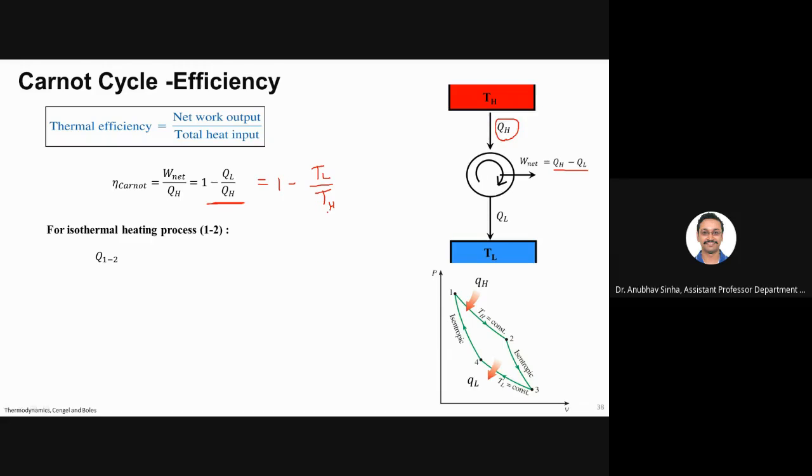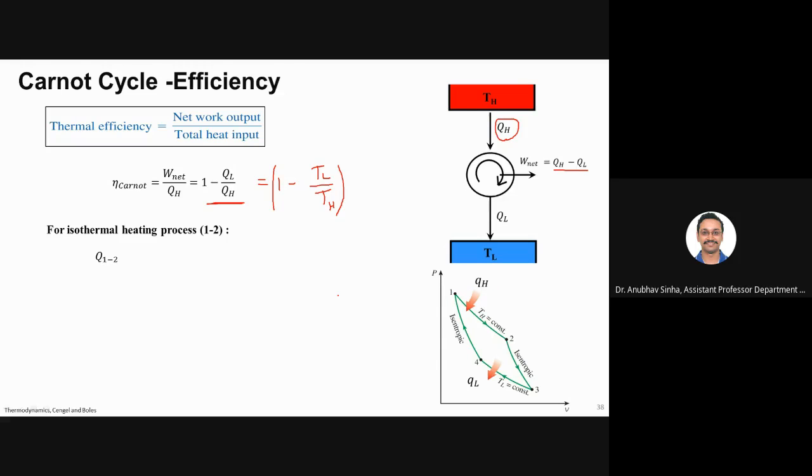Now this equation I want to derive using theoretical considerations. We'll talk about the work done and heat transfer in all these four steps. So for isothermal heating process 1 to 2, let us talk about what is the heat supplied, what is the QH.